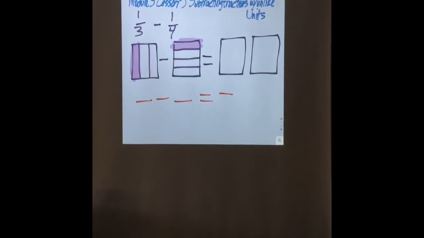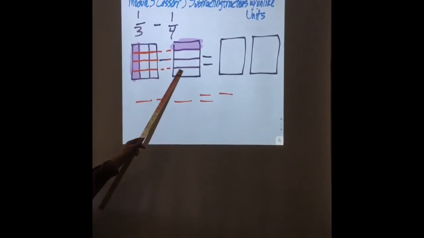How do I make them equivalent? What do I need to draw over here? Vertical or horizontal lines? Horizontal lines, right. So just like I'm drawing my lines from there. Okay. And then how many lines do I need to put in my fourths one? I need to cut up that into thirds, right? 2 vertical lines.